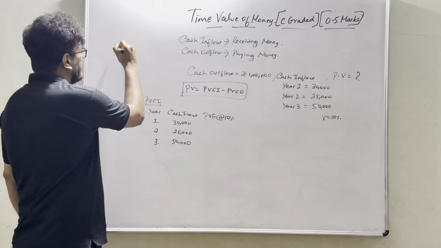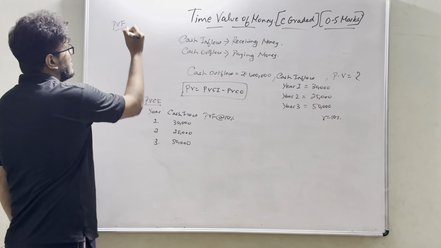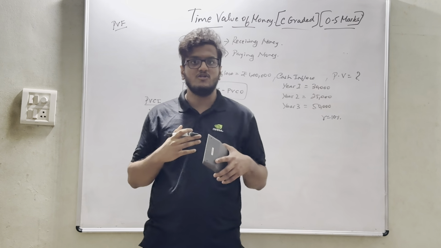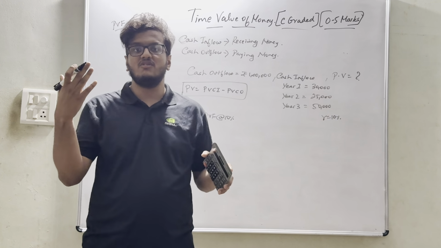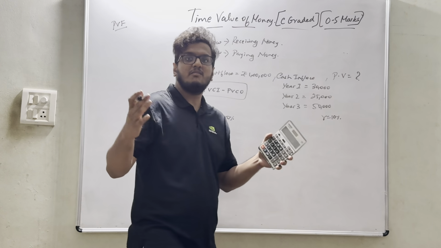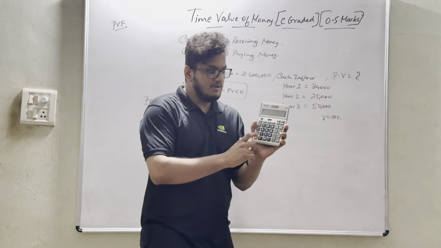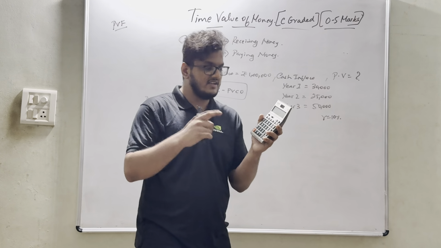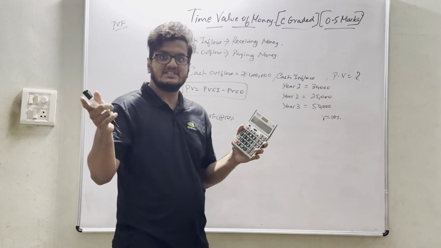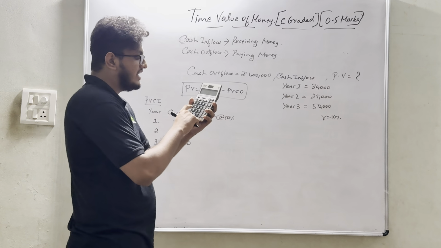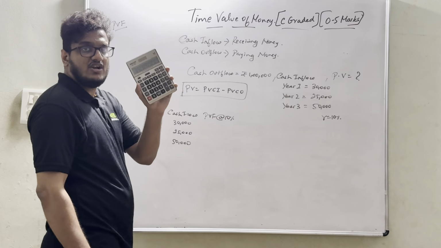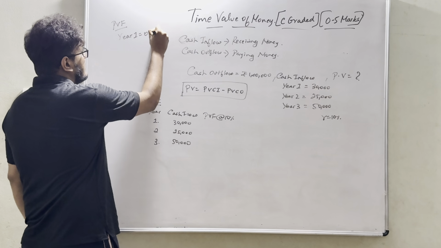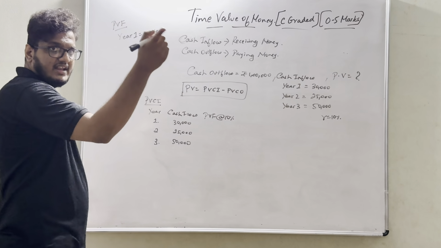So what exactly is present value factor? Let's assume the value is 1. I have 1 rupee. What will be its value after the end of year 1? So we are not taking it as 1 minus 10%. In FM, we will generally be assuming 1 divided by 1 plus that rate. So 1 divided by 1 plus 10%, that is nothing but 1.1. 1 divided by 1.1. So at the end of year 1, I will be having 0.909, that is nothing but 0.909 paise.